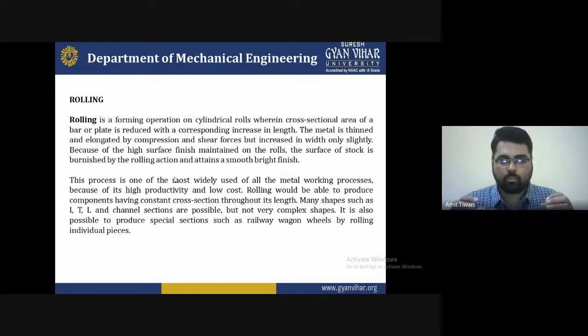Rolling is a forming operation on cylindrical rollers wherein the cross-sectional area of the bar or plate is reduced with a corresponding increase in length. The metal is thinned and elongated by compression and shear forces, but increases in width only slightly. Because of the high surface finish maintained on the rolls, the surface of the stock is burnished by the rolling action and attains a smooth, bright finish.